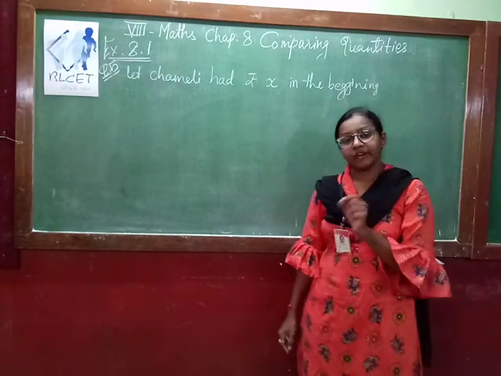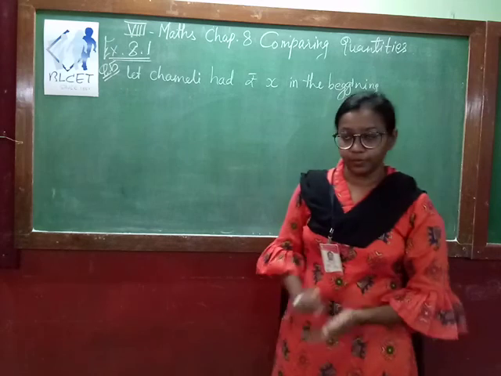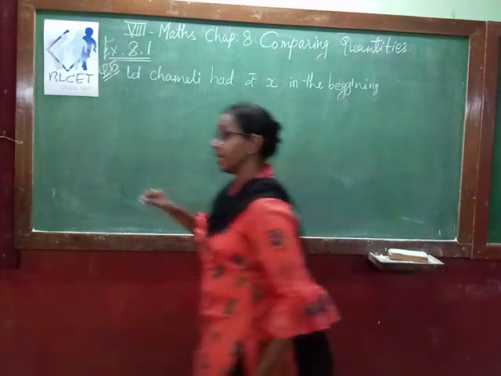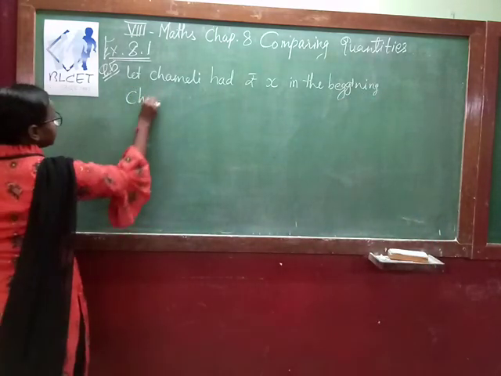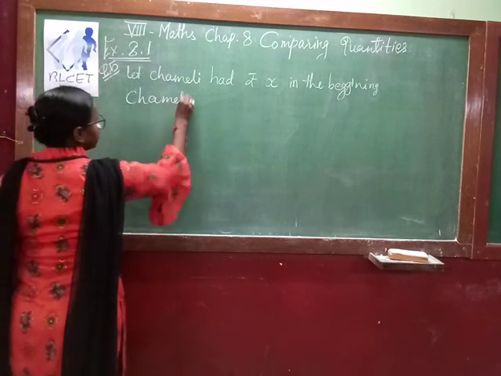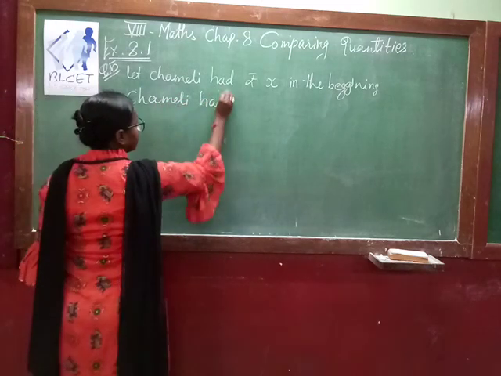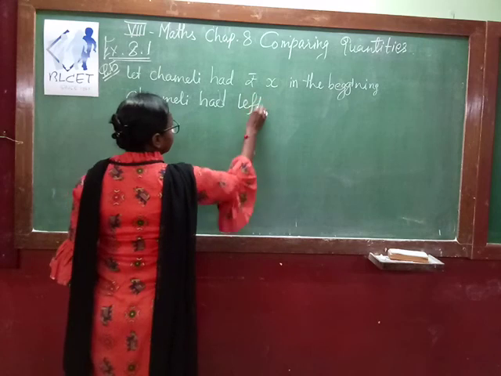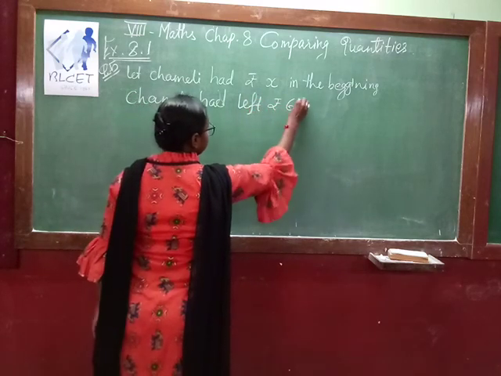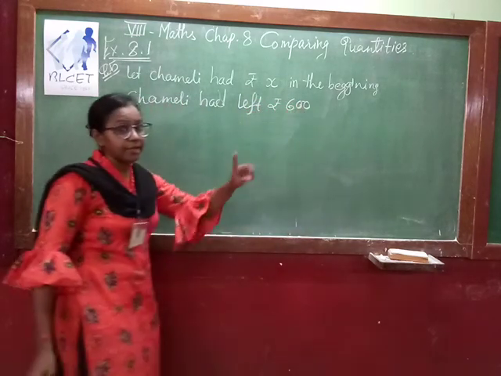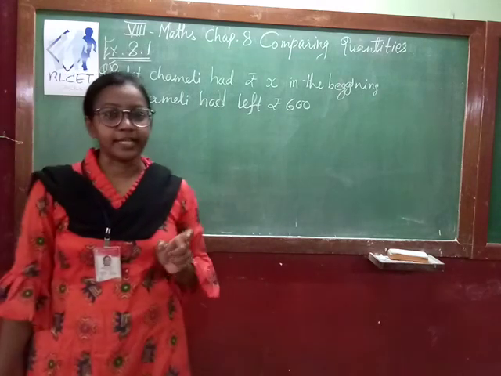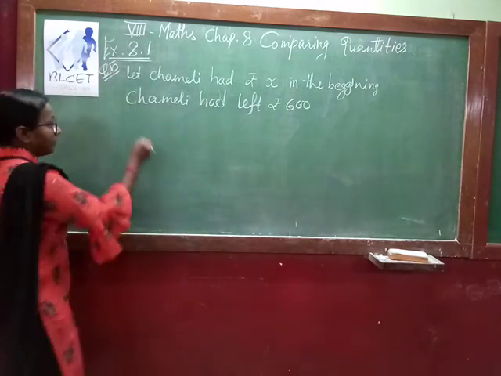That 75% of money we don't know. But what we know is Chameli had rupees 600 left. So this 600 represents the remaining percentage, that is 25%.